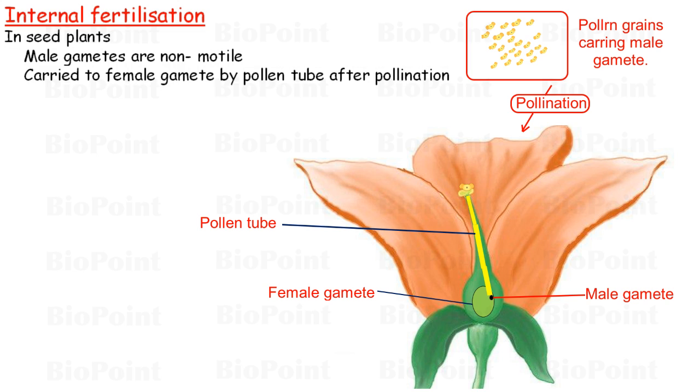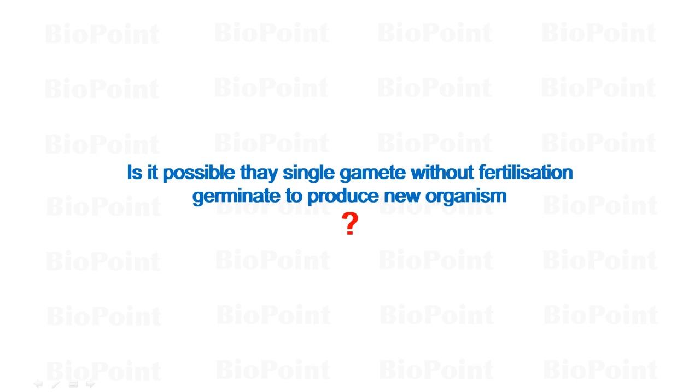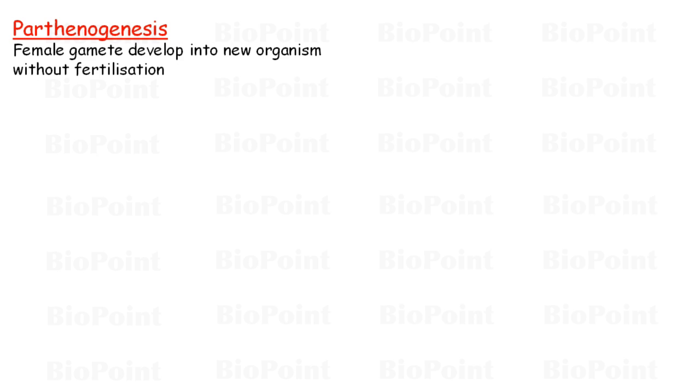Now, one very important question is, is it possible that a single gamete, without fusion with another gamete, that is without formation of zygote, can develop into a new organism? For the answer, we will discuss our next topic, that is parthenogenesis. Parthenogenesis is the phenomenon in which a female gamete develops into a new offspring without fertilization.